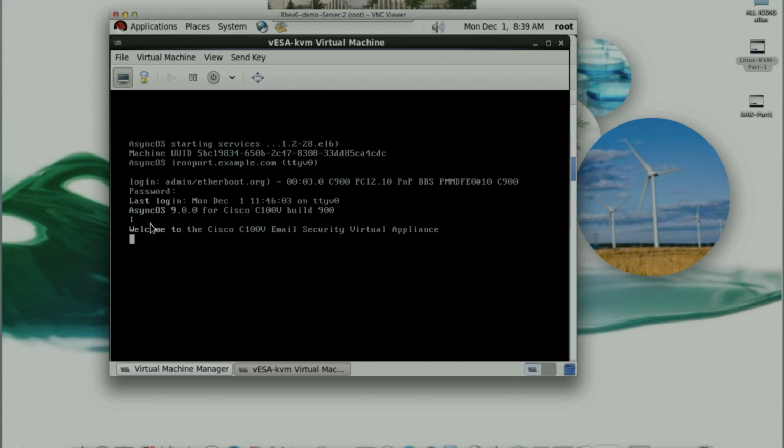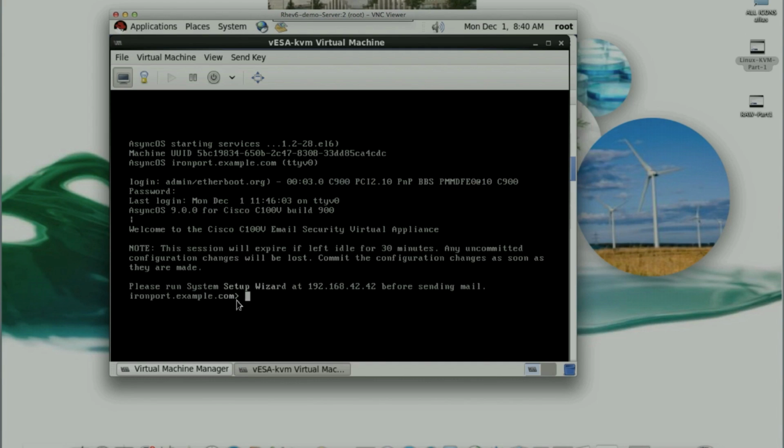And as we see, the AsyncOS, this is the one that I've been testing with, 9.0 for Cisco C100, we built 900. So it comes up as an email security appliance, and it will give you the exact same message as we do today, with the please run the setup wizard, 192.168.42.42 as we see it today. We can also configure the DHCP to pull that IP address properly from the Virtual Machine Manager on the hypervisor itself, and then load the license, etc.